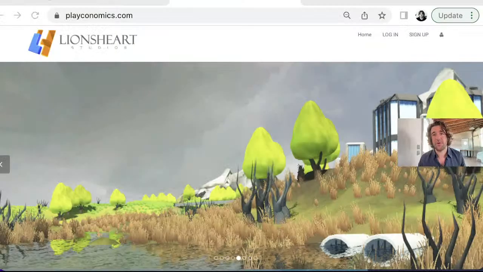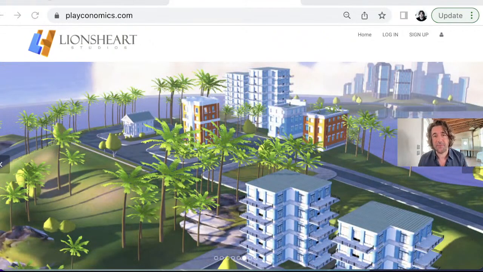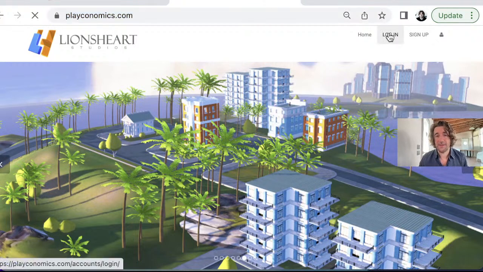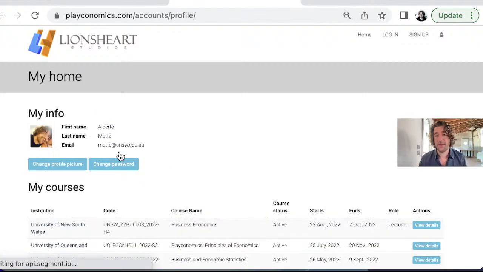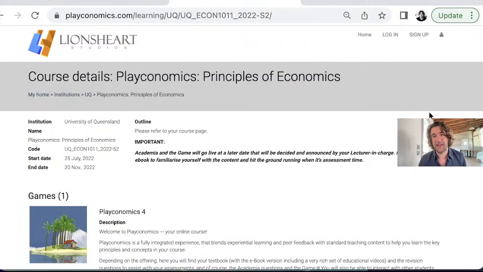Okay, I'm gonna now switch from my big camera to my small camera down there, and I'm showing now the website playconomics.com, where you can start accessing your ebook and also the game. So I'm just gonna log in using my username and password, so you can do this as well on your end. I can see here a lot of courses because I have all of this in my database, but you're just gonna enter your course.